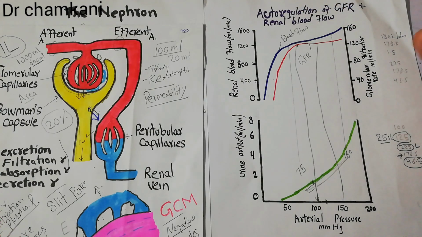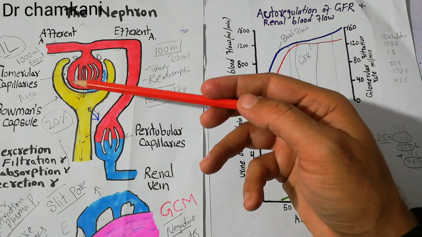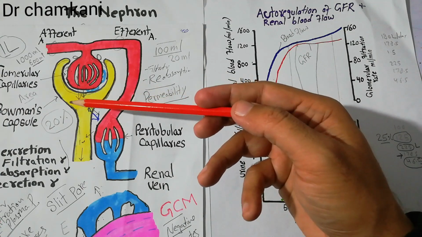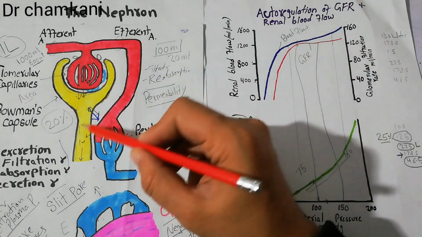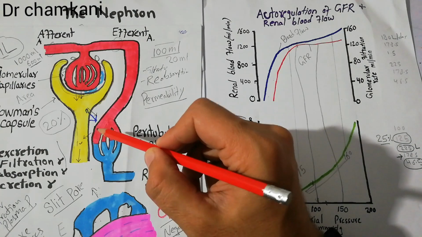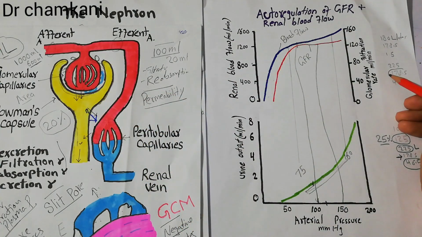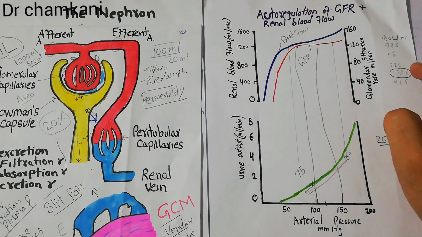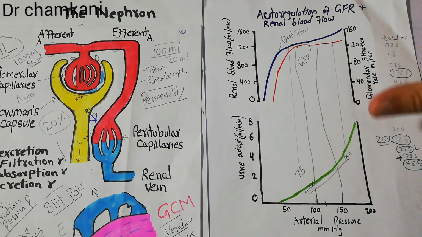Now, if the GFR somehow increases, then the reabsorption of the fluid from the nephron into the peritubular capillaries also increases from 178.5. The reabsorption also increases. So these two things will not allow the tremendous amount of increase in the urine formation per day. Now, despite these changes, some increase in the urine formation does occur, and that is the pressure diuresis or the pressure natriuresis.